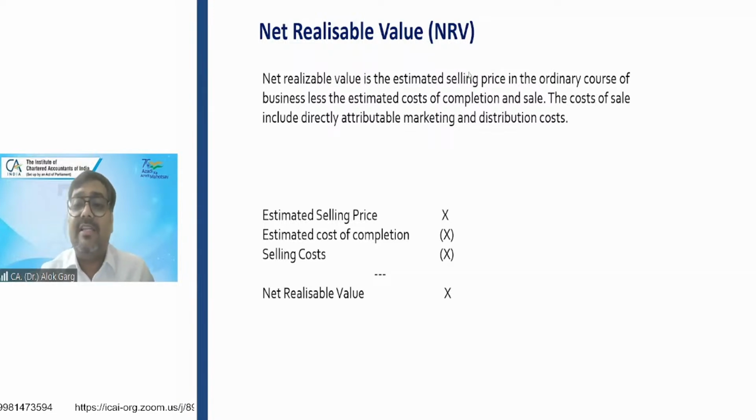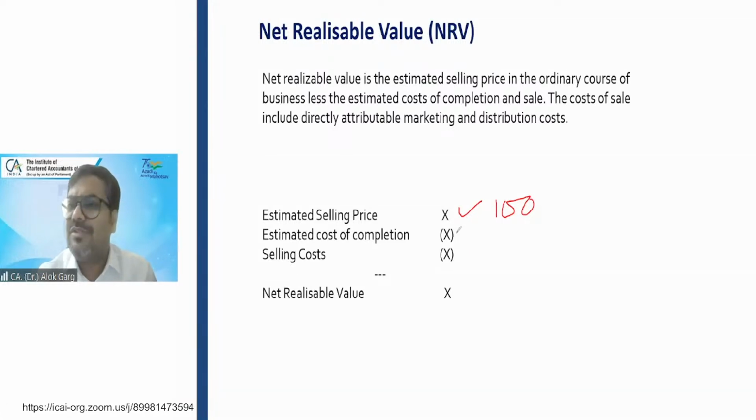So what is net realizable value? Net realizable value is the estimated selling price by that company or entity. For example, the company expects that it will be able to sell that asset for 100 rupees. Then the estimated cost of completion, if it is work in progress.